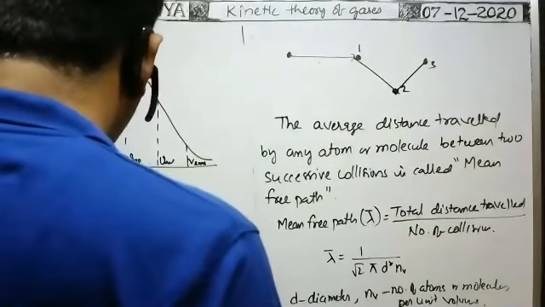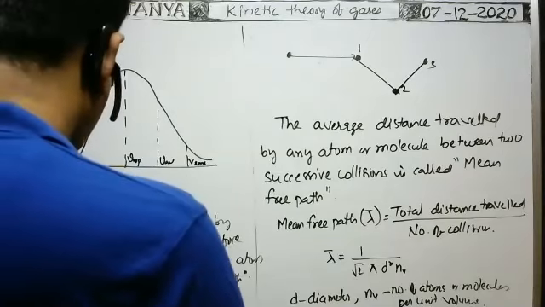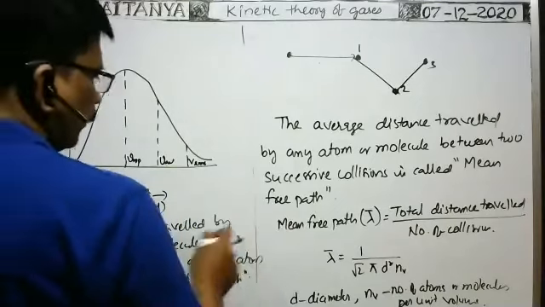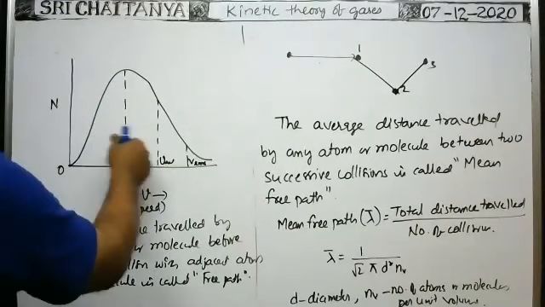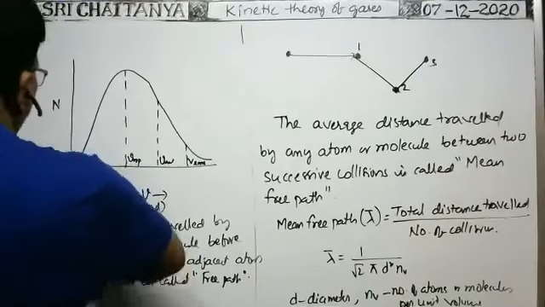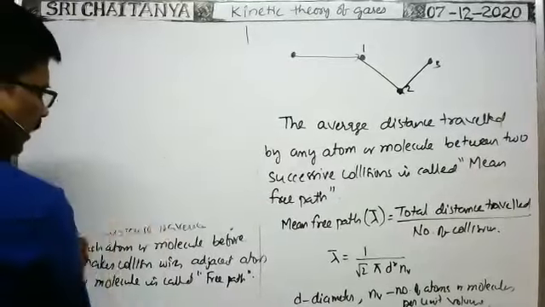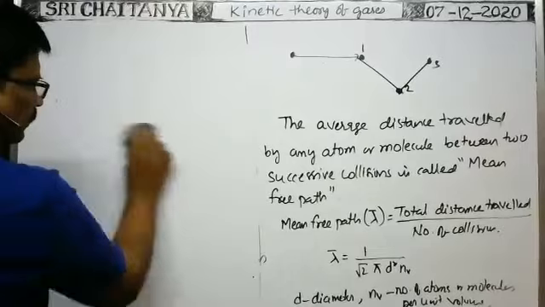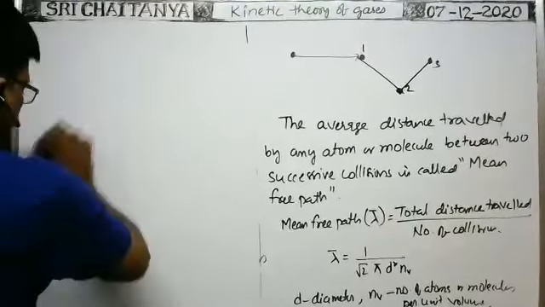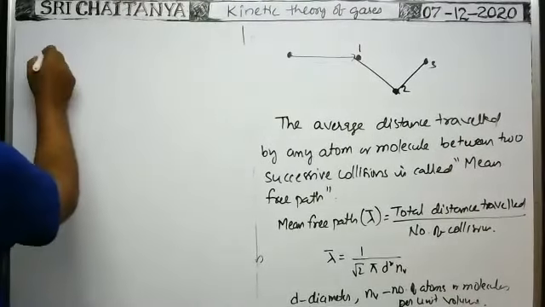So, number of atoms or molecules per unit volume. Right, so now already we know in case of any gas, the gas obeys the ideal gas equation. You write that ideal gas equation. From the ideal gas equation,